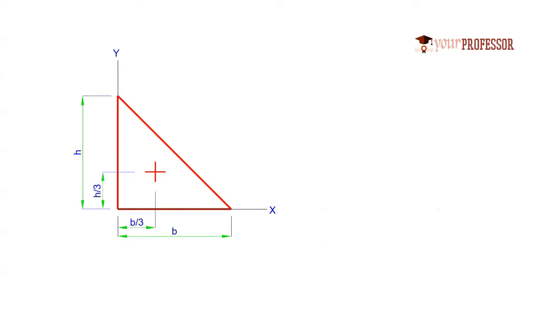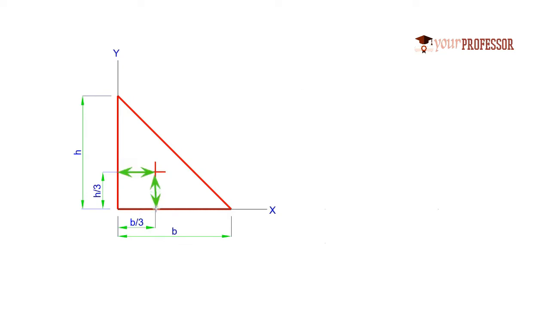So here whenever I use x centroidal coordinate, that means the x centroidal coordinate is the perpendicular distance from y-axis to this point. Y centroidal coordinate is the perpendicular distance from x-axis to this point. This is the perpendicular distance from y-axis to the centroid.